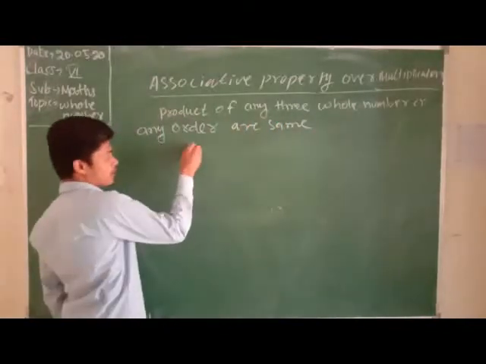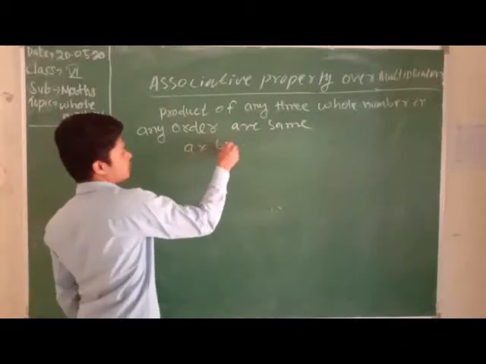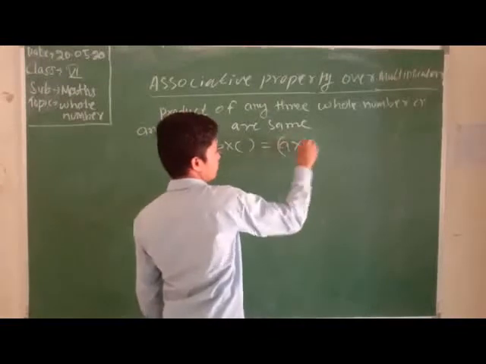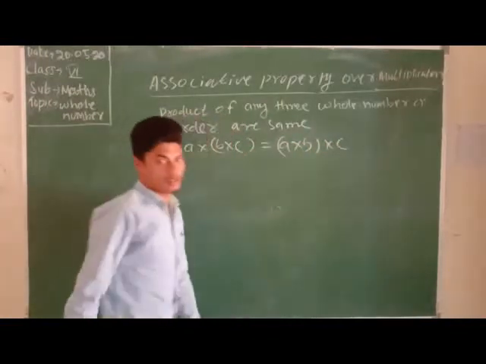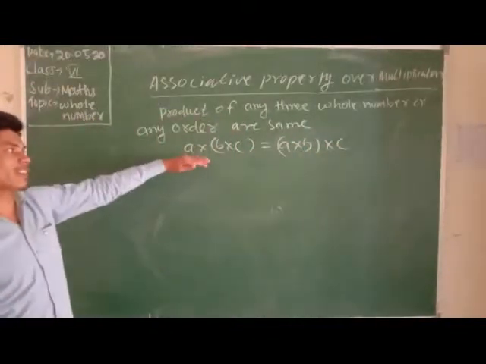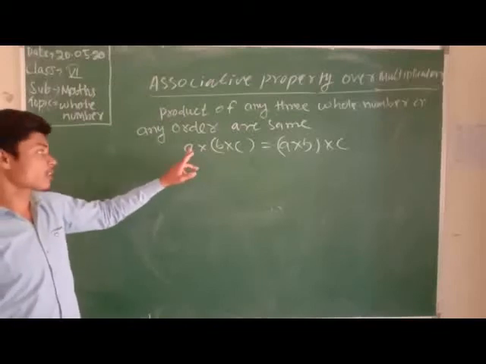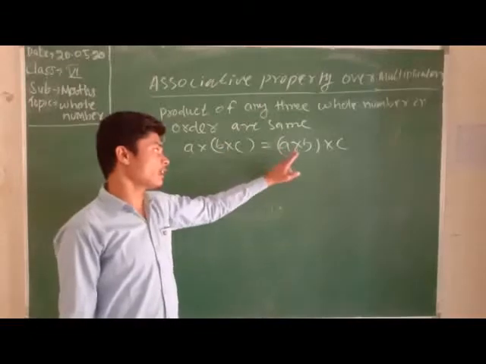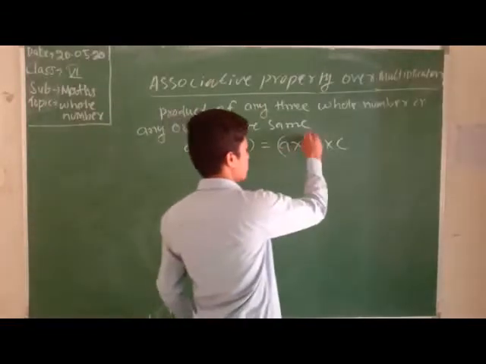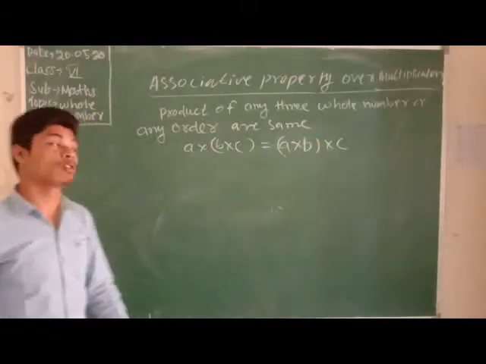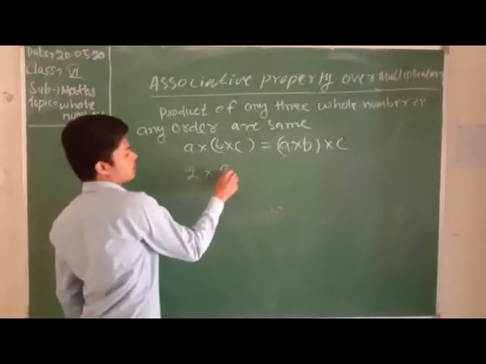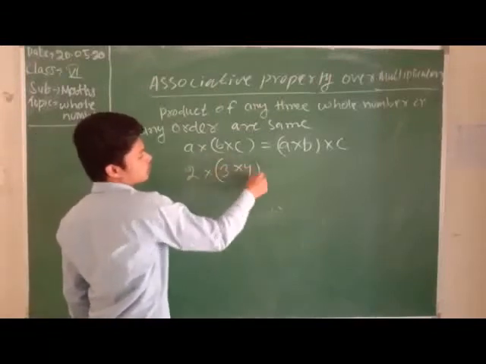How? See the board: a into b into c equals a into b into c. When we change their order, there are also three whole numbers: a is a whole number, b is a whole number, c is a whole number. Now we take numerical values: instead of a I take 2, instead of b 3, instead of c 4.